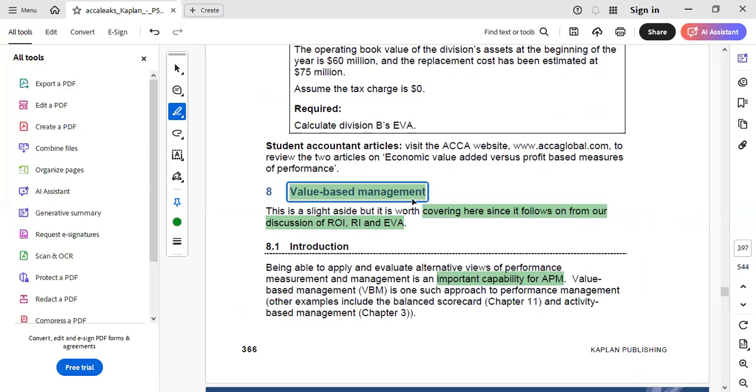So this is the value based management concept that I covered here, and I will discuss more important topics of APM in my upcoming videos. But value based management is one concept that you should thoroughly have a good hold on, because it is one question that is surely asked, mainly in Section 2.